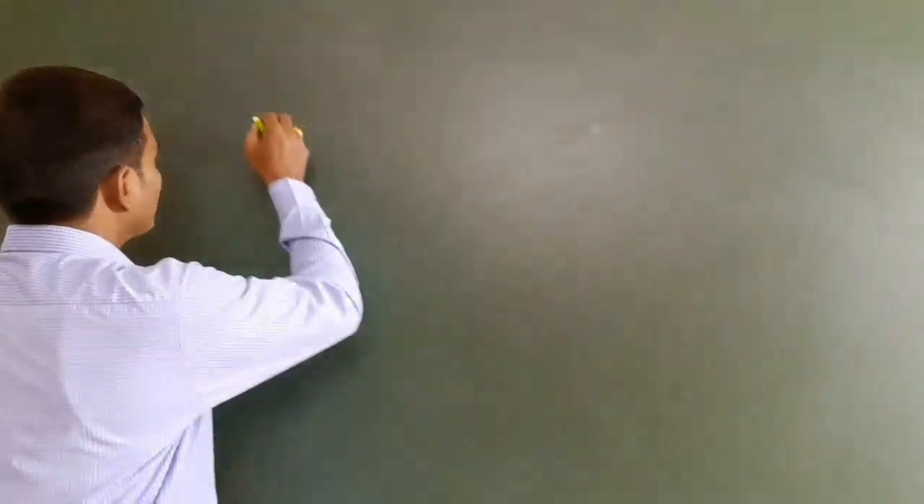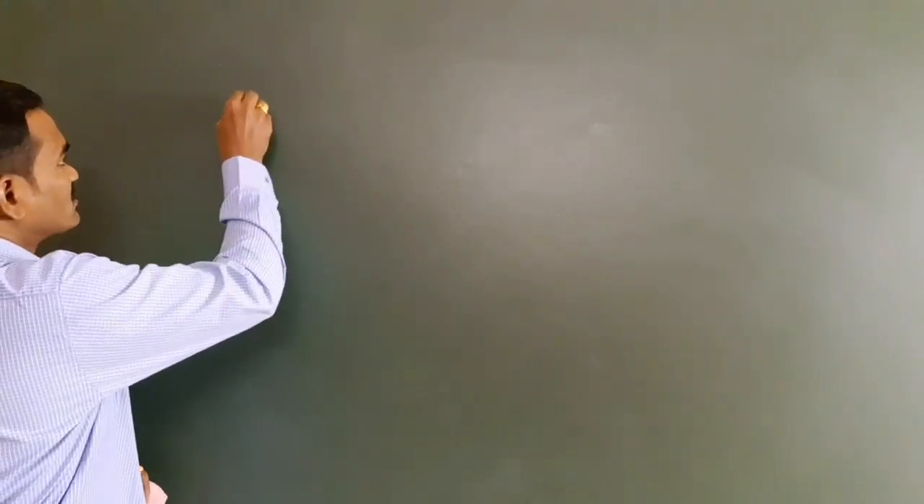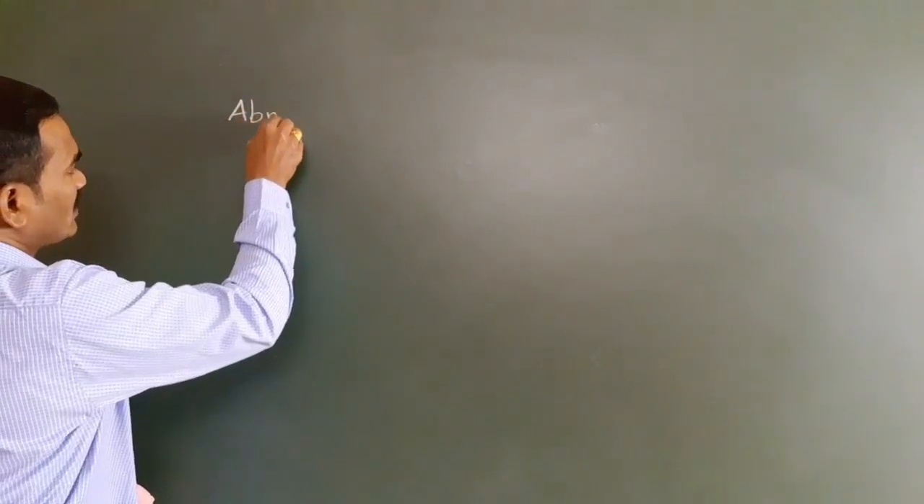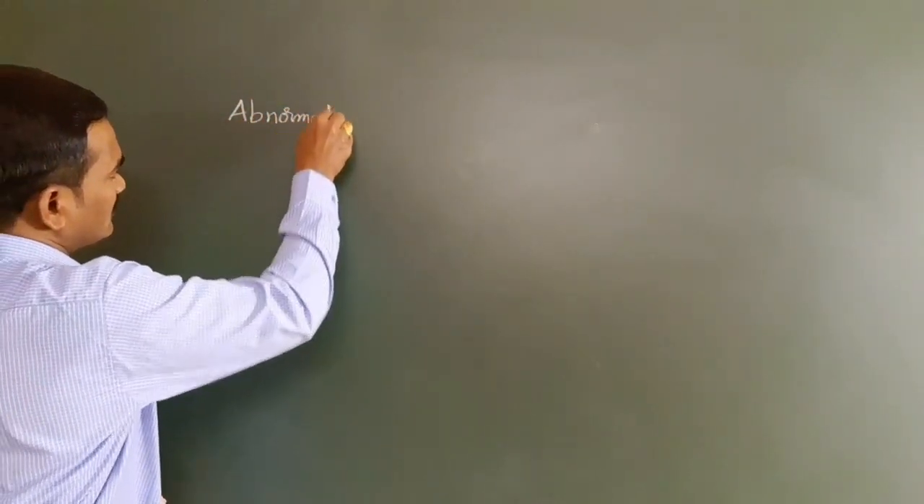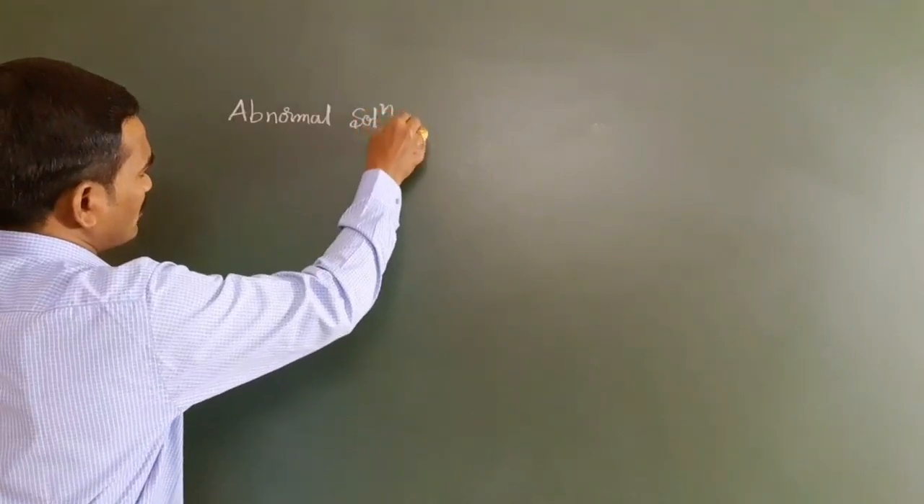In today's class we are going to focus on abnormal colligative properties, abnormal molar masses and the van't Hoff factor, and related problems, or nothing but problems on the van't Hoff factor. So first of all, if you want to understand abnormal colligative properties or abnormal molecular masses of solute, first we have to know about abnormal solutions.